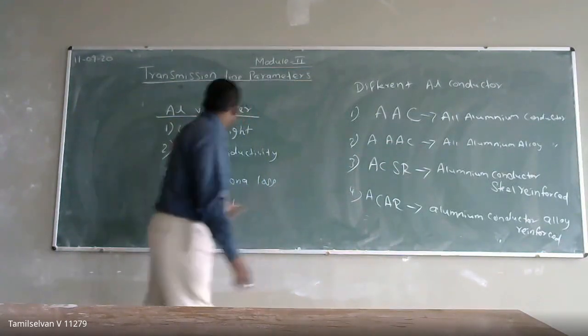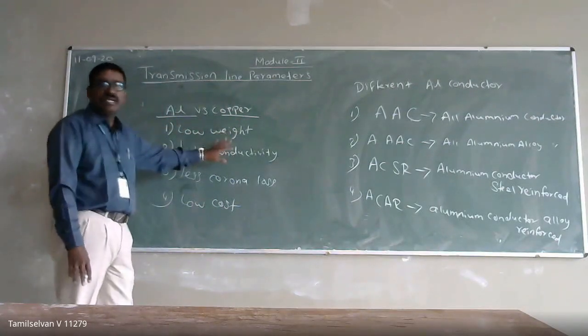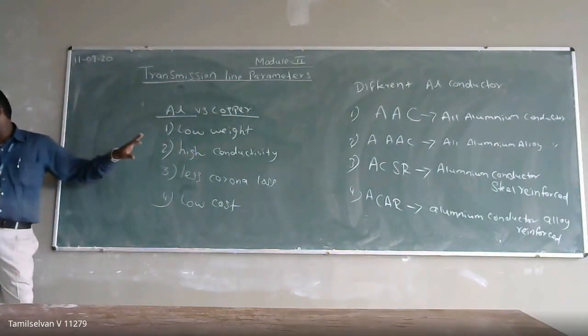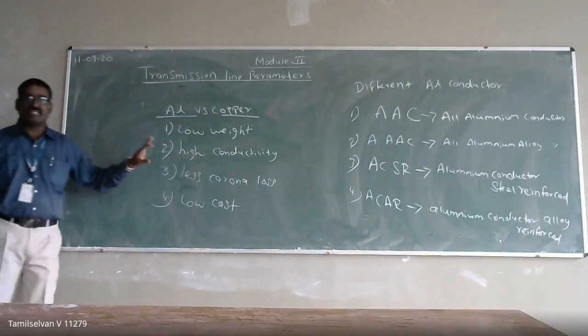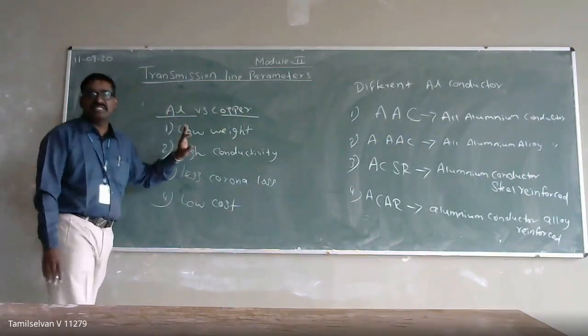Aluminum conductors don't have only advantages, they also have their own disadvantages. One of the main disadvantages is low tensile strength. If you use pure aluminum, it will have low tensile strength, right?